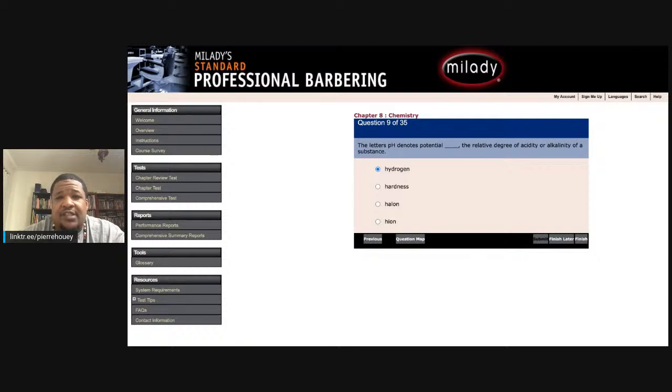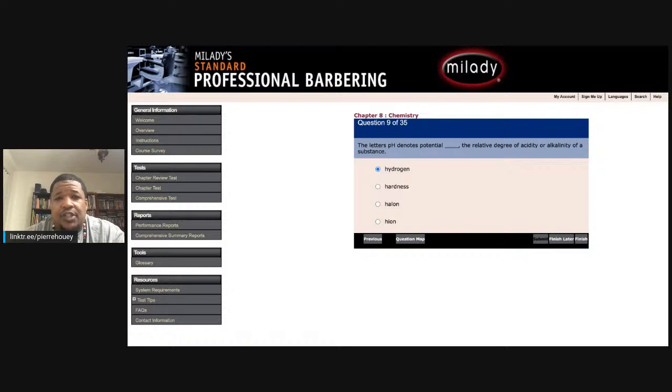Question 22. An example of a chemical property is what? Odor, color, density, or burning wood. Burning wood should be the only chemical change. It goes from one type of solid to a different form because it is burning into ash. So it changes from wood to ash. Okay. Next question.